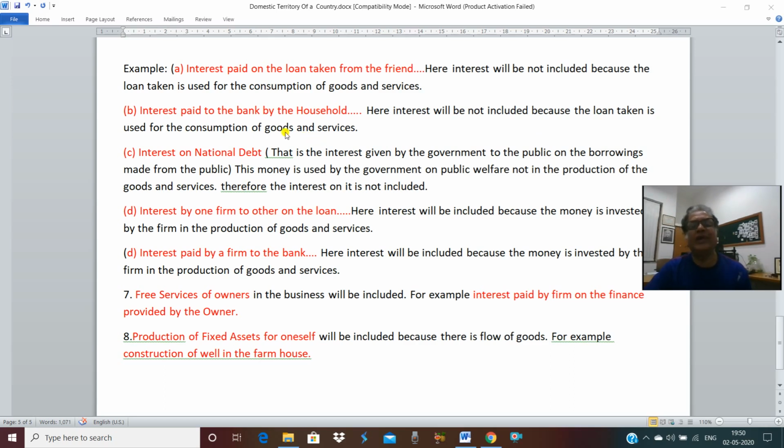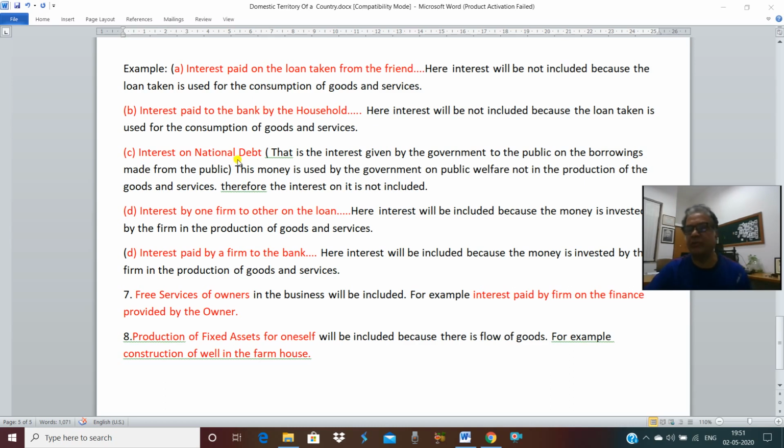That's why over that loan, the interest paid will not be included. Because, as I said initially, when interest is paid, you have to look into where that money is used. If that money is used in the production of goods and services and interest is paid over that money, it will be included. But if the same money is used for the consumption of goods and services, the interest paid will not be included. Next is interest on national debt.